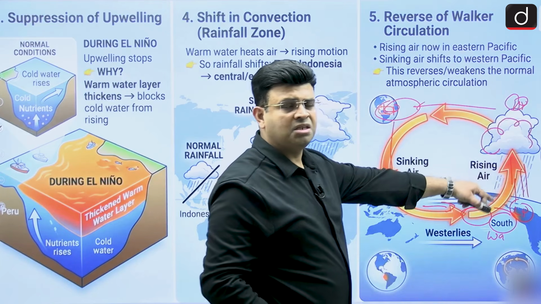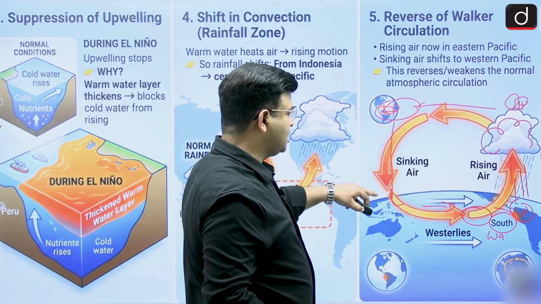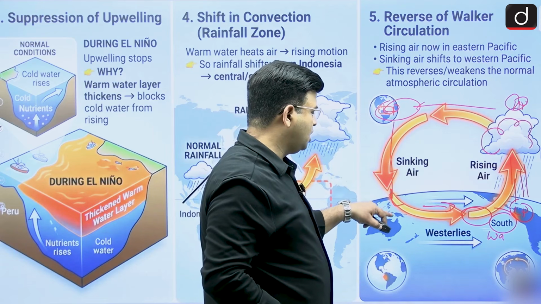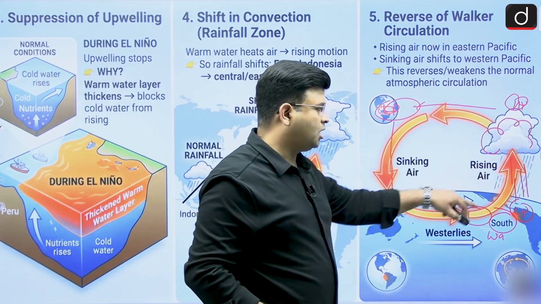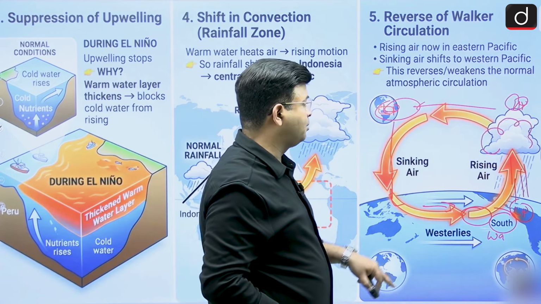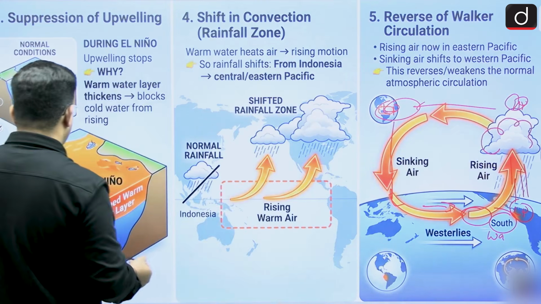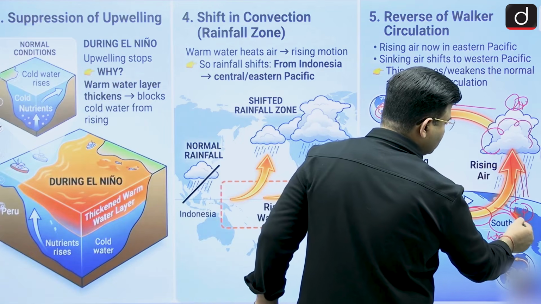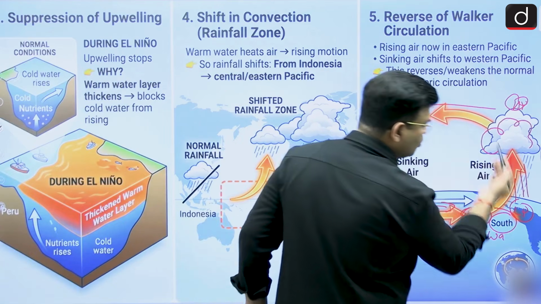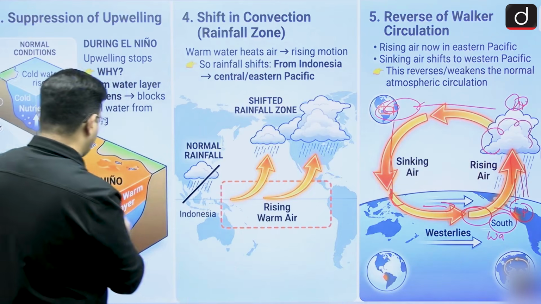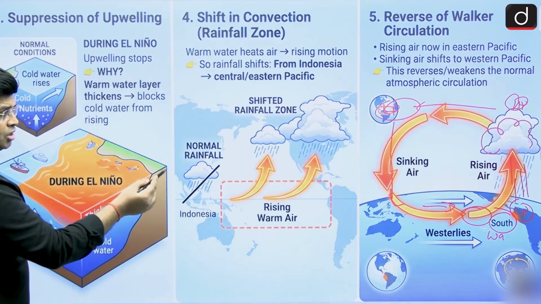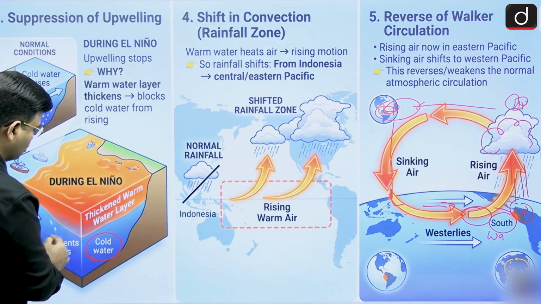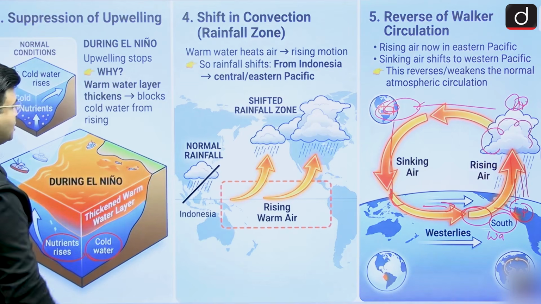Here the rising air is in the Eastern Pacific, and the sinking or descending air, convecting downward, is near Australia and all. So a reversal has taken place. This is what is happening, and when the warm water is able to reach here, then the cold water will not come up. The warm water coming toward the Eastern Pacific near South America means the cold water, the thermocline, is not able to come up near South America.